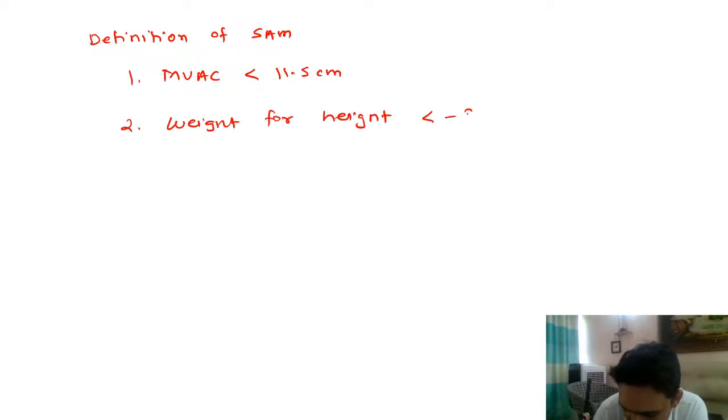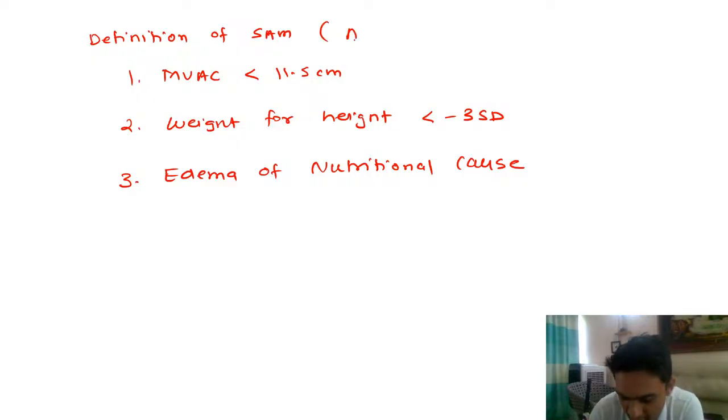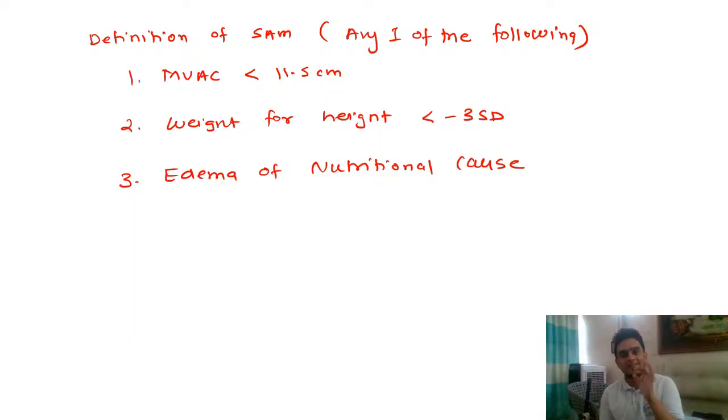First, your MUAC should be less than 11.5 centimeter. Second, your weight for height should be less than minus 3 standard deviation. And third, you have edema of nutritional cause. So you rule out other causes, like liver failure can cause ascites, heart failure can cause edema, nephrotic syndrome can cause edema. So you don't need everything there, you should only have any one of the following.